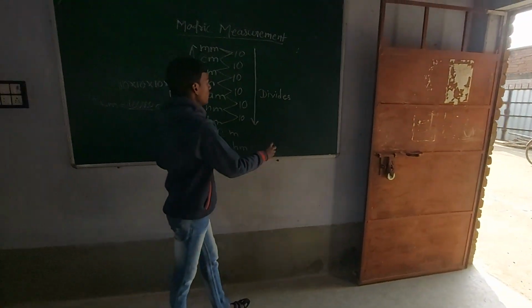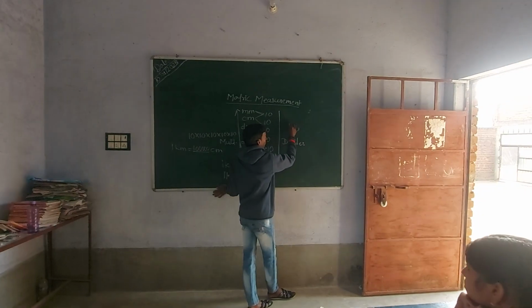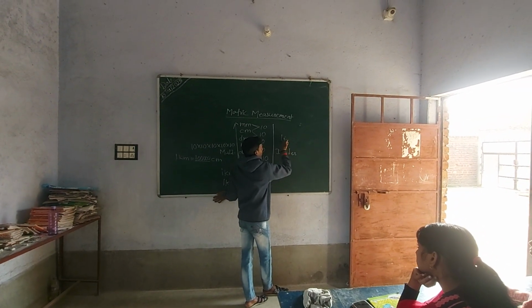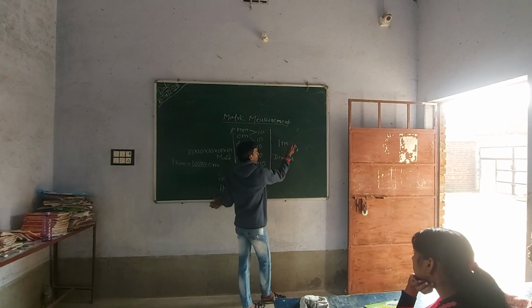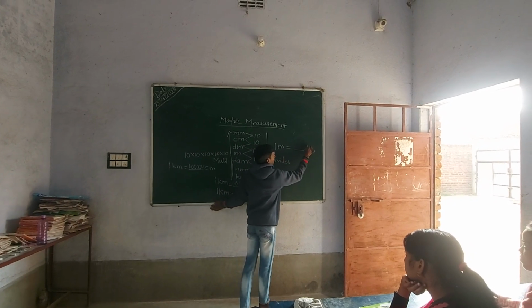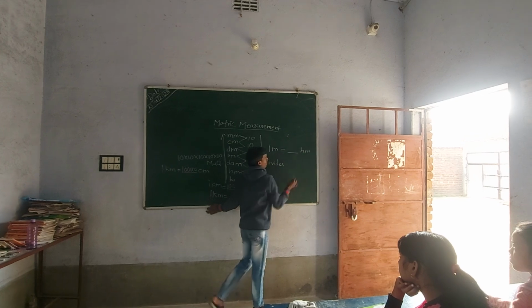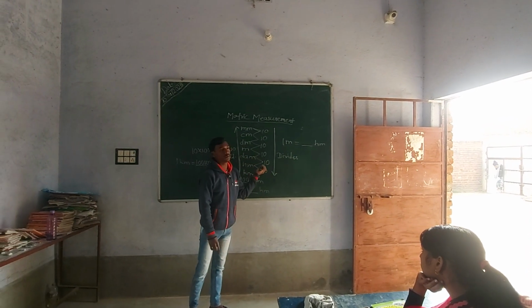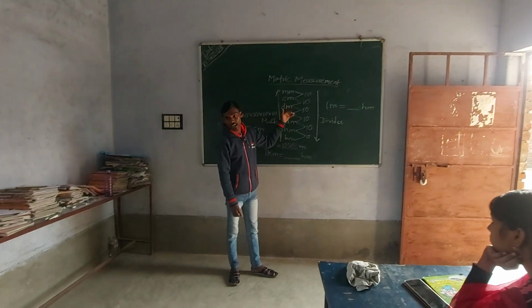And if I am talking about going from top to bottom, it means we are going to divide by tens. Like if I ask 1 meter equals how many hectometers, we simply do the same. We count the tens between the meter and hectometer.